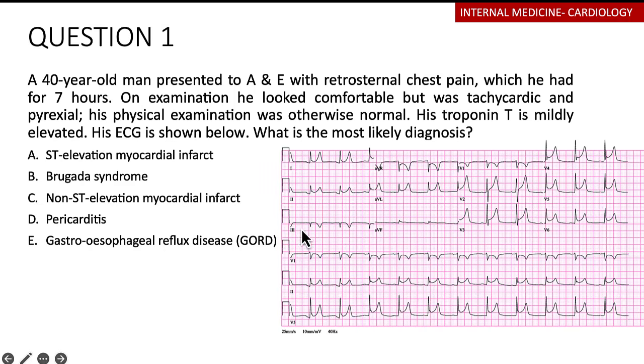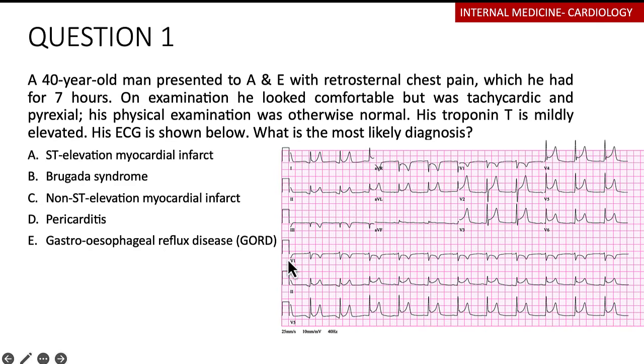Off the bat, if we look at the rate of this particular ECG, we can count the boxes, and remember that if it's between 3 to 5 big boxes, then that's a normal rate. So already we can see that this is 1, 2, 3. Even if this is an entire box, it's going to make 4. So between 3 to 5 big boxes, if you look at this ECG very quickly, the rate will be normal.